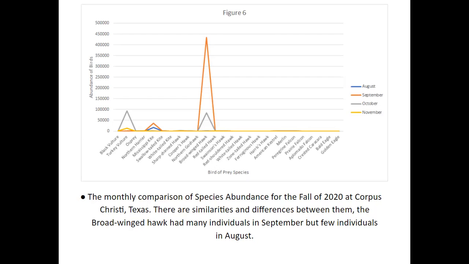There are similarities and differences between the different months, as well as the different species of birds. The broad-winged hawk has many individuals in September, but few individuals in August, which, as you can see, the orange line represents September, and August is blue, but it's right down here.